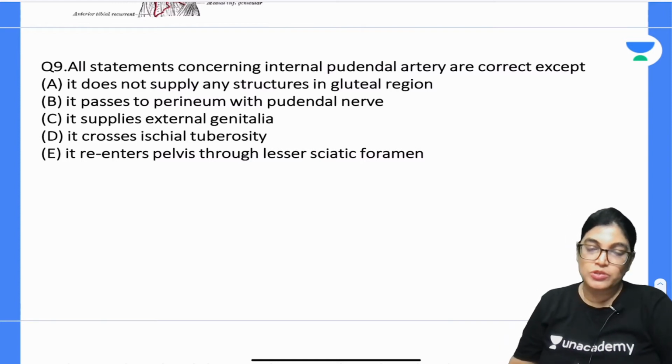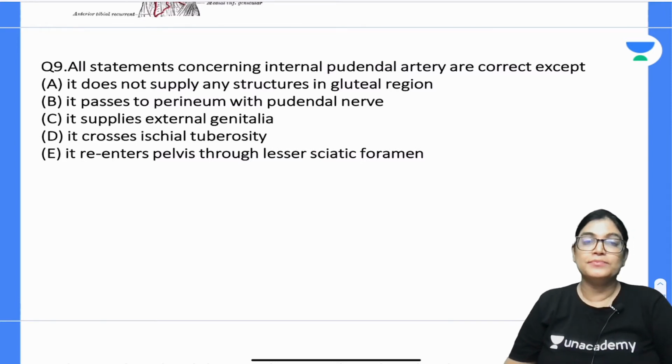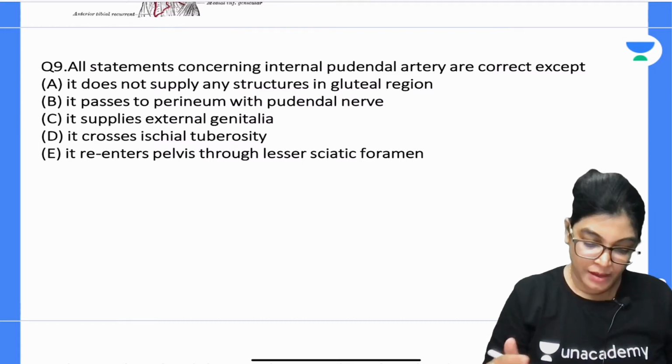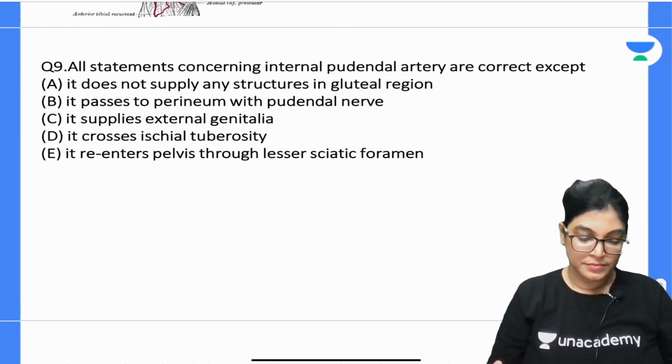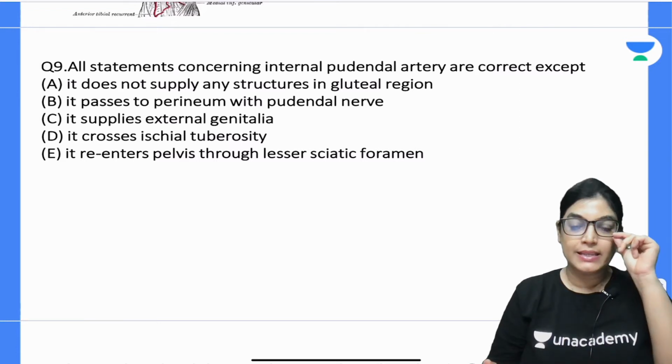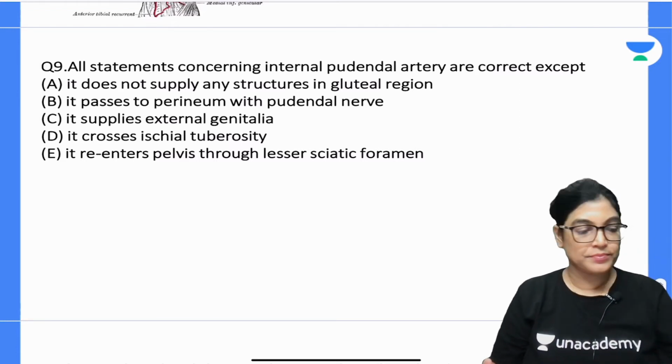Question number 9. Mark the correct answer, which is the incorrect option. So, 15 seconds and mark the correct answer.